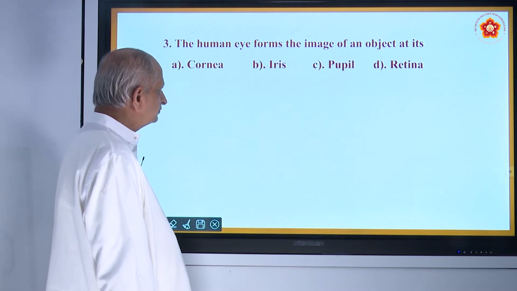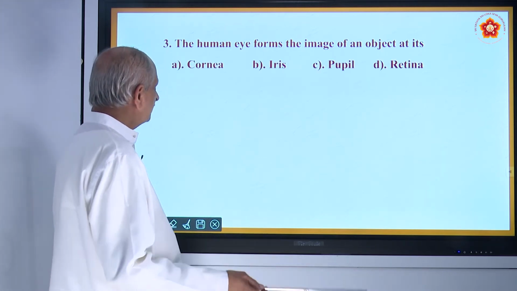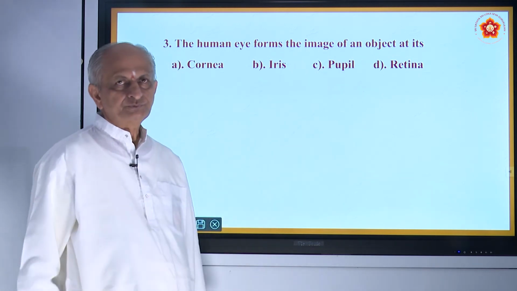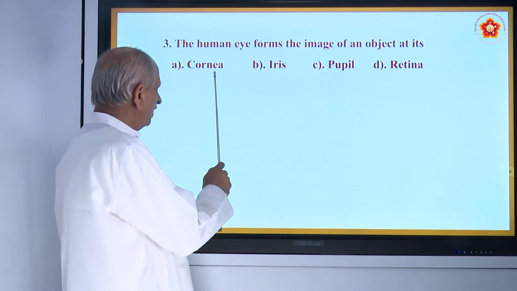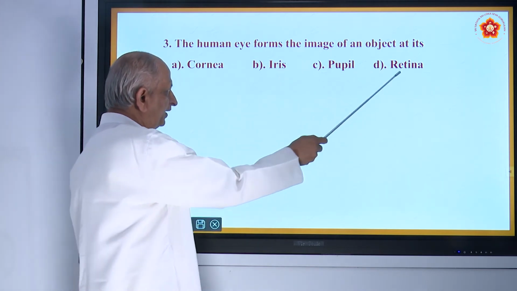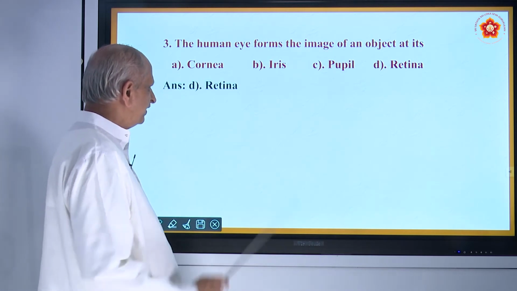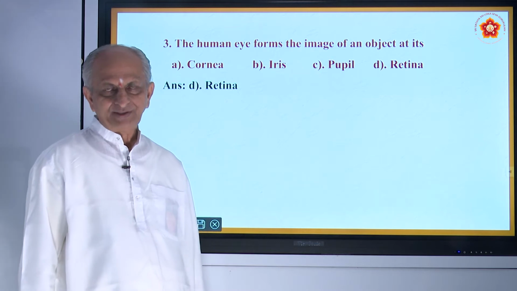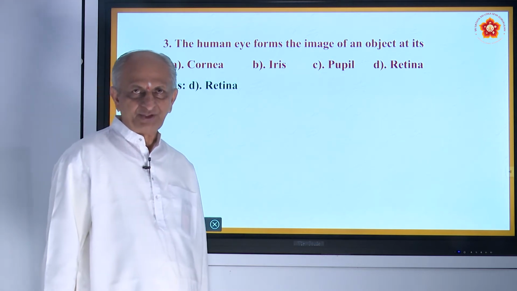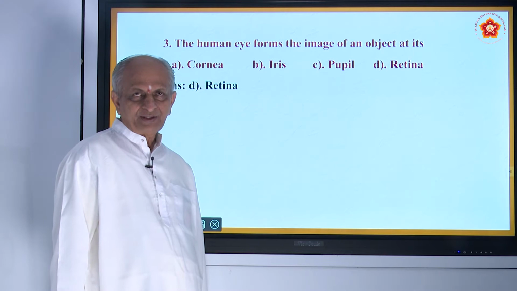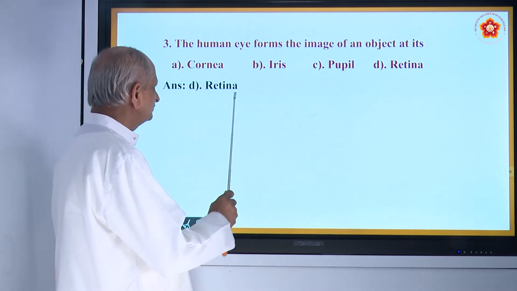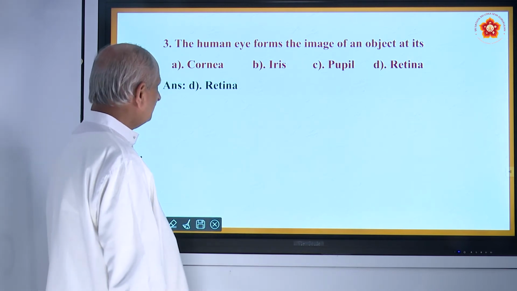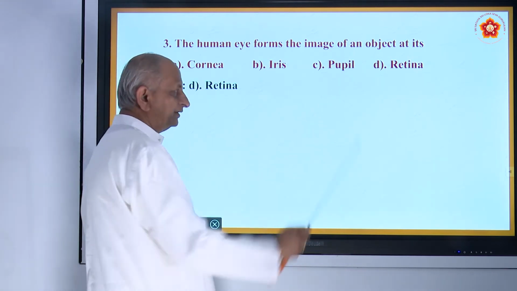there is an objective question. The human eye forms the image of an object at its, so these are the parts of the eye: cornea, iris, pupil, retina, and the answer is retina. It acts like a screen, just as a photo camera also has a screen. Here also the screen is called as retina. So, the part which is the back side of the eye is called as retina. So, image is formed there.